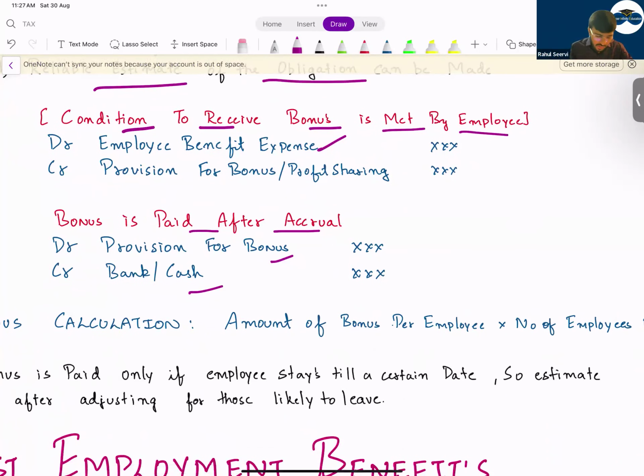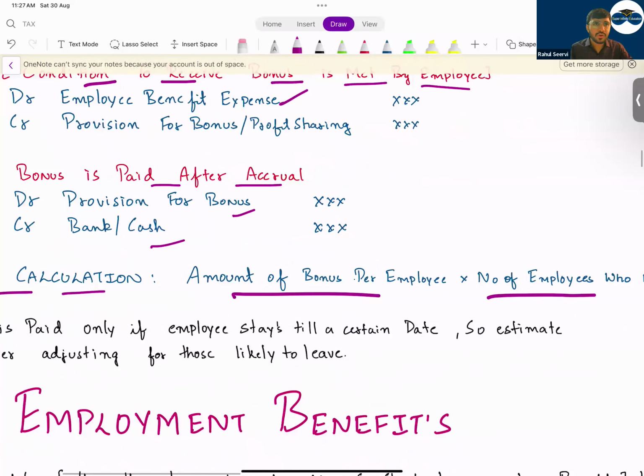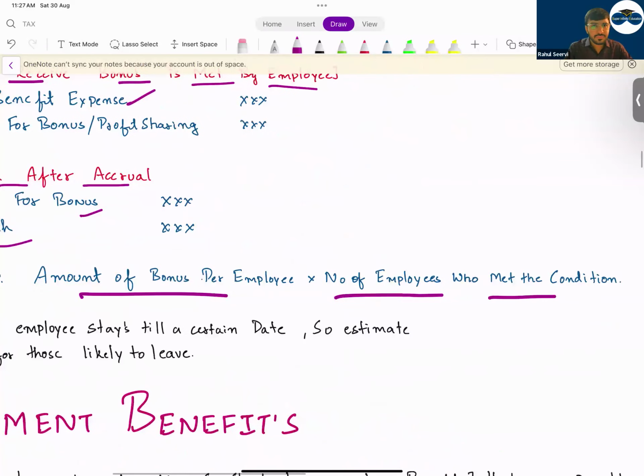Now, how should we calculate the bonus? Amount of bonus per employee into the number of employees who have met the condition. It depends upon the employee to employee, no? Each employee will have a specific target and the bonus amount will be there. On that basis, the company has to do the calculation.